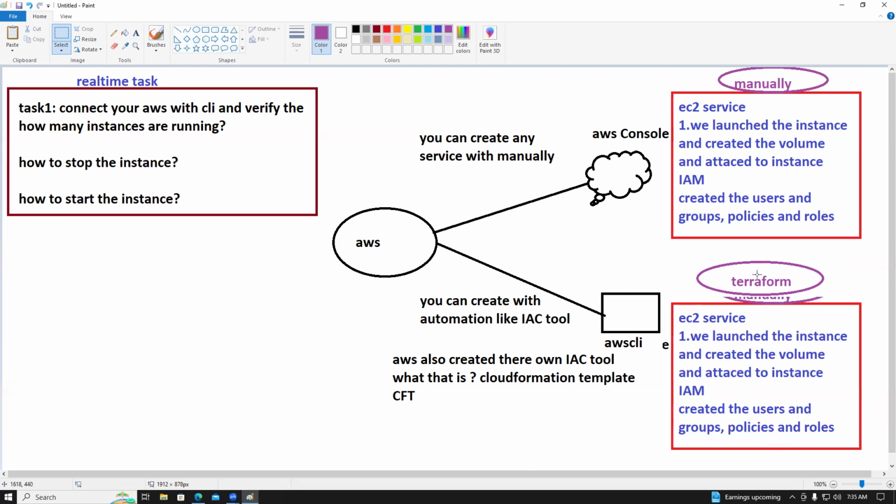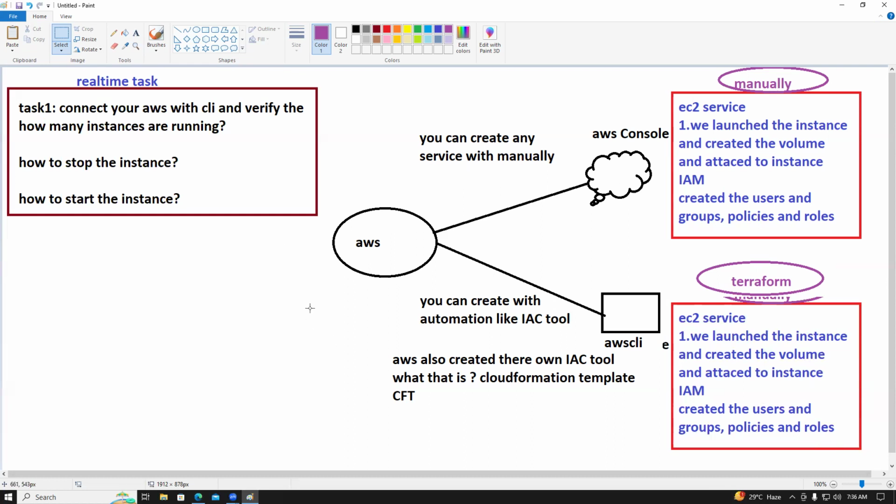Whatever we did manually in EC2 and IAM, we need to do through Terraform. Guys, understood? Yes.